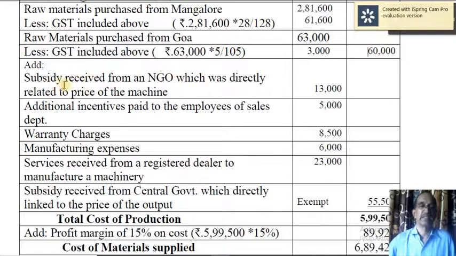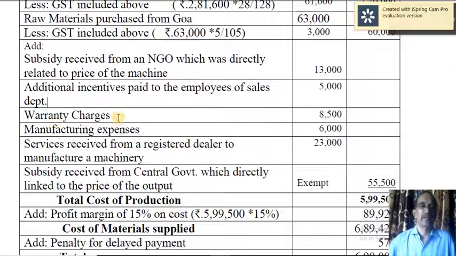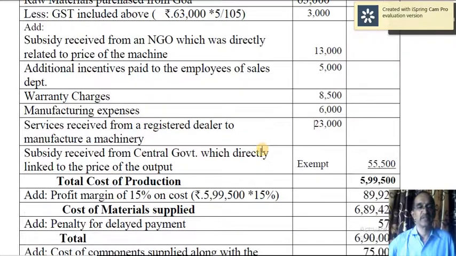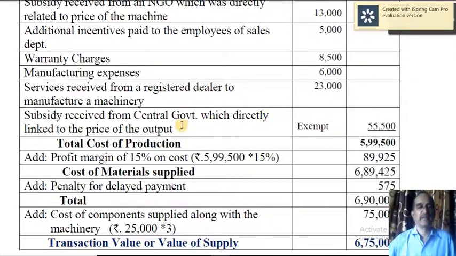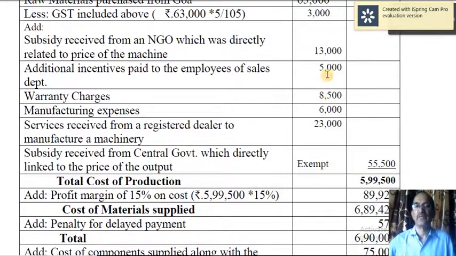Then add all these things. Subsidy received from NGO, which was directly related to price of the machine. Additional incentives paid to the employees of sales department. Warranty charges, manufacturing expenses. Then services received from a registered dealer to manufacture a machinery, 23,000. Subsidy received from central government, which is directly linked to the price of the output. I told you it is exempt, not to be included while calculating the cost of production. So exempt. If you add up all these items, 13,000, 5,000, 8,500, 6,000, 23,000, you will get 55,500.